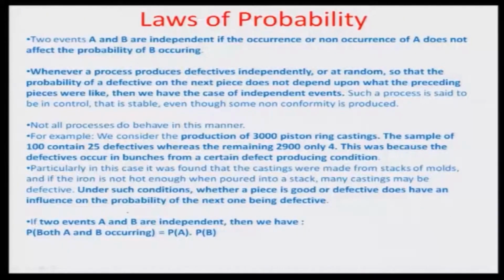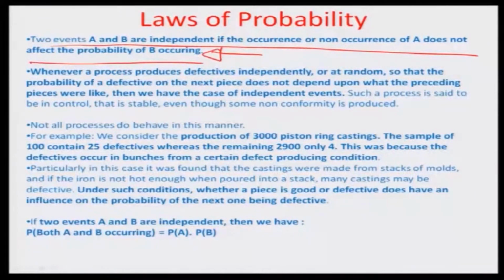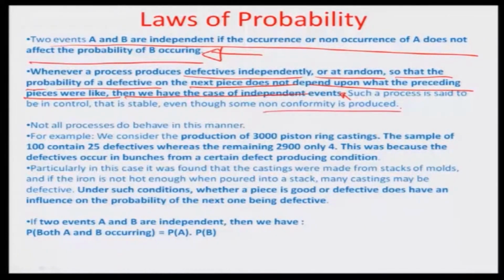Some more laws of probability. Two events A and B are independent if the occurrence or non-occurrence of A does not affect the probability of B occurring. For example, whenever a process produces defectives independently or at random, so that the probability of a defective on the next piece does not depend on what the preceding pieces were like, then we have a case of independent events. Such a process is said to be in control, that is stable, even though some non-conformity is produced.